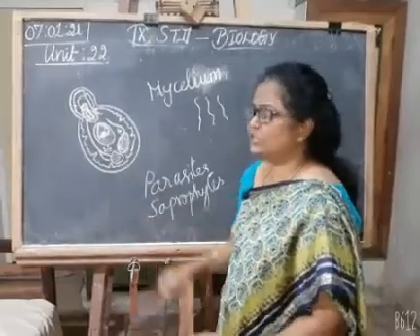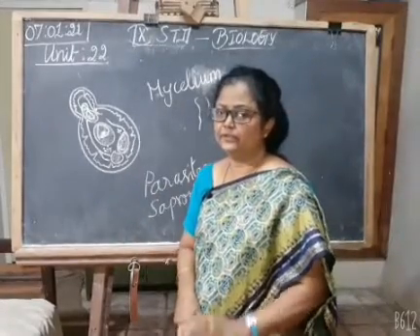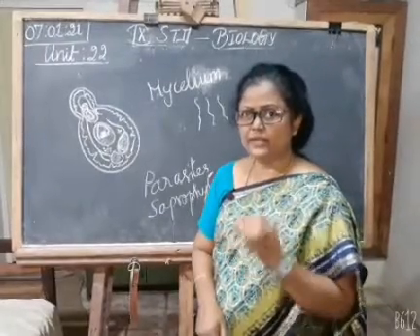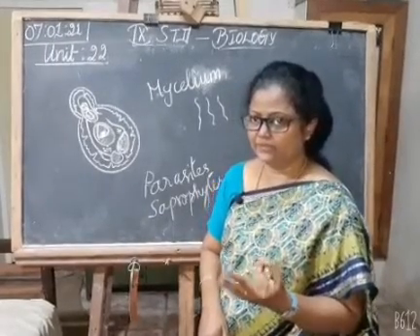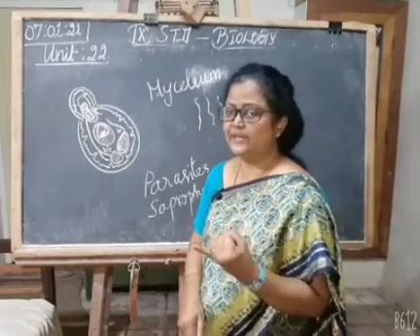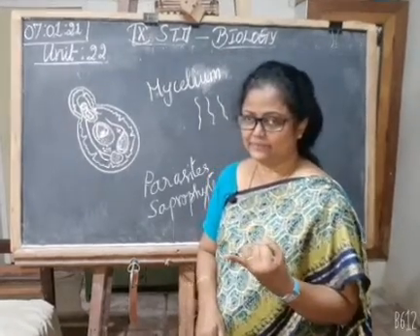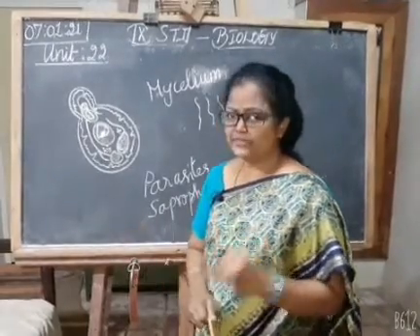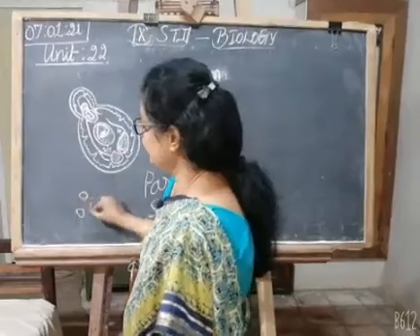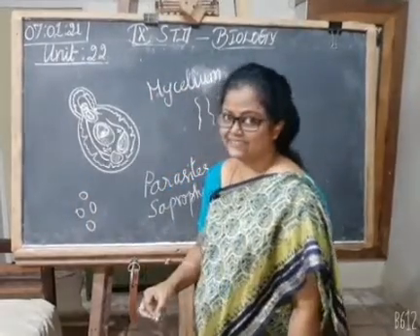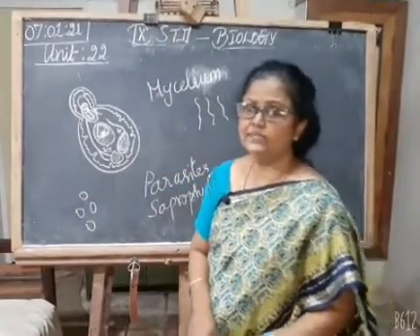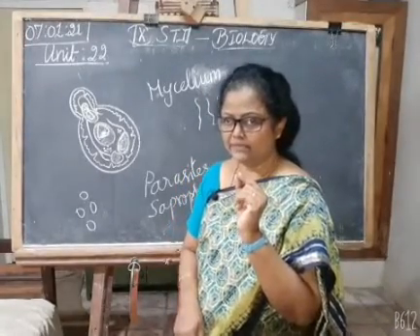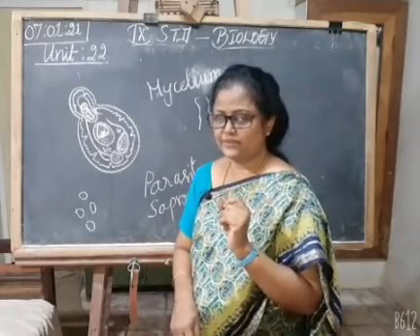Then reproduction. If you come to reproduction, they are divided into 3 types: sexual, asexual, and vegetative methods. Sexual means both male and female parts are present: antheridium and oogonium. Asexual means spore formation. Spores are small seed-like structures. Then the vegetative method means they have small structures.